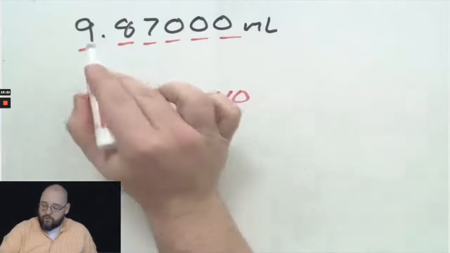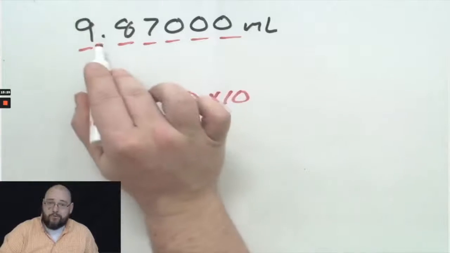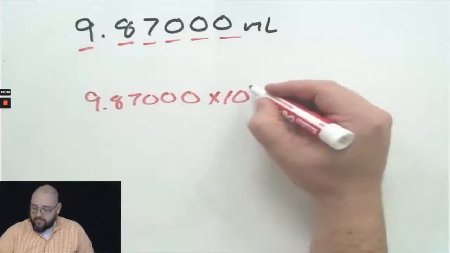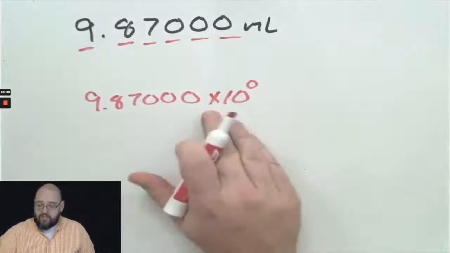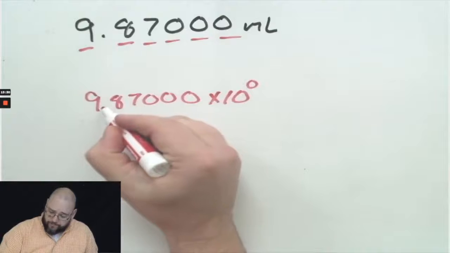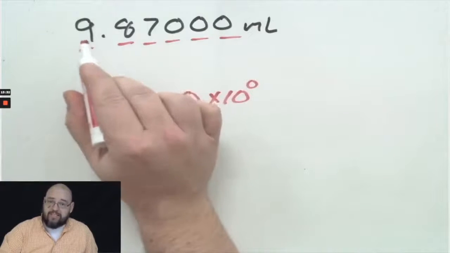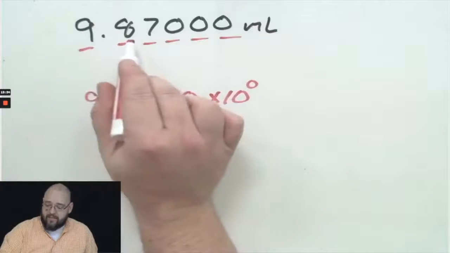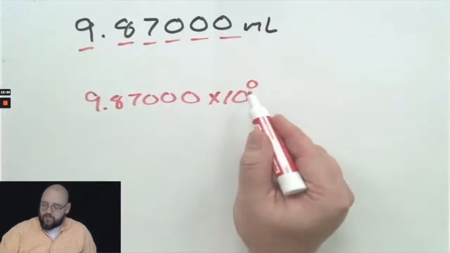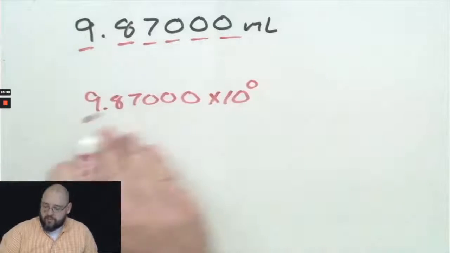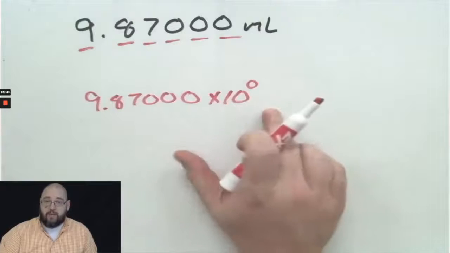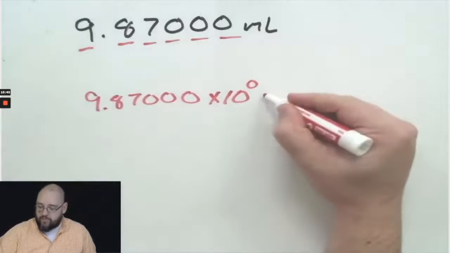Now, in order to get my significand, I didn't move my decimal at all. So that's times 10 to the 0. What this shows you is that for numbers between 1 and 10, the exponent is 0 because 10 to the 0 is 1. So I'm taking this number and multiplying by 1, which doesn't change the number at all.